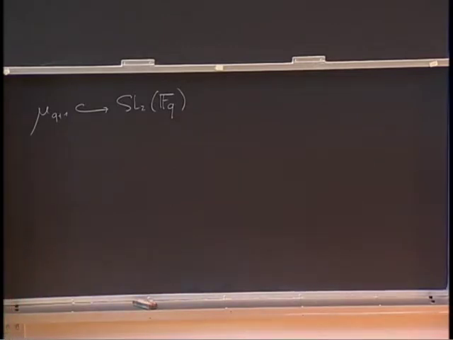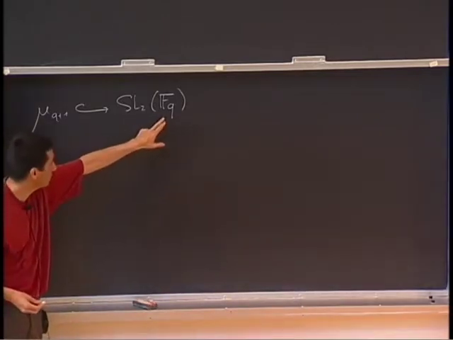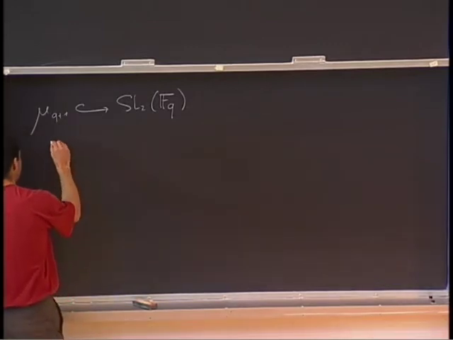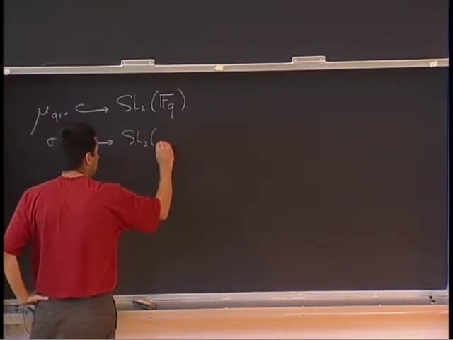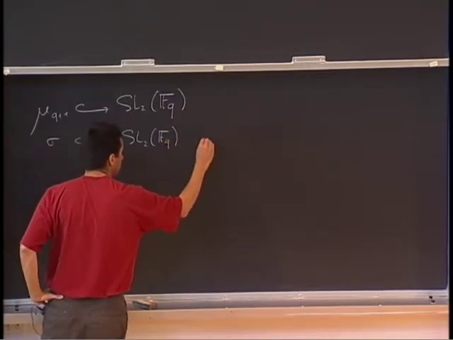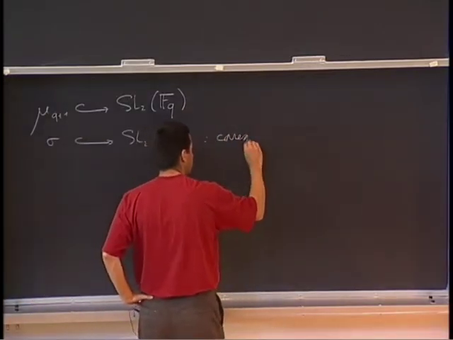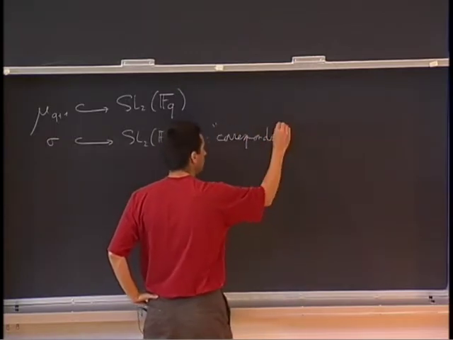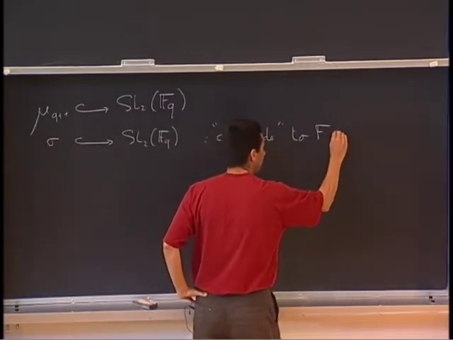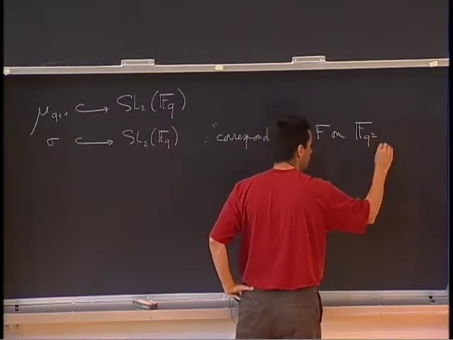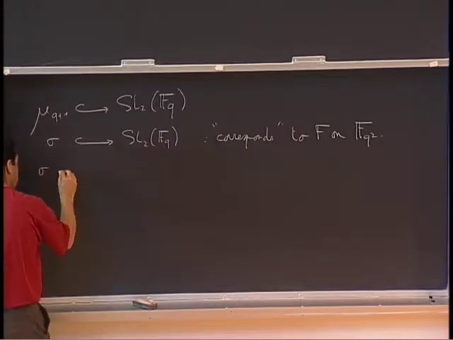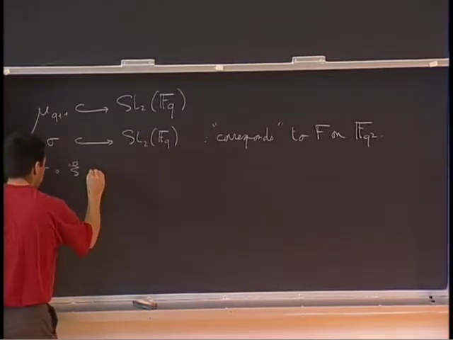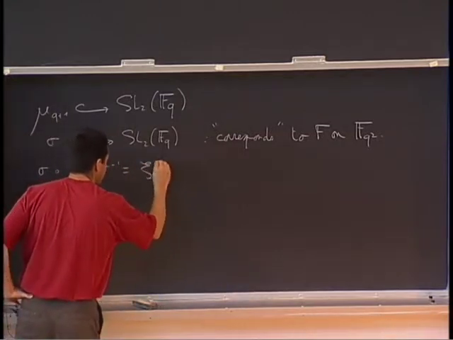So the Frobenius can also be seen as an element of SL2(F_q), which I denote by sigma, which corresponds to F on F_{q^2}. And it normalizes the action of μ_{q+1}, and we have that sigma composed with psi, composed with sigma inverse, is just psi inverse.